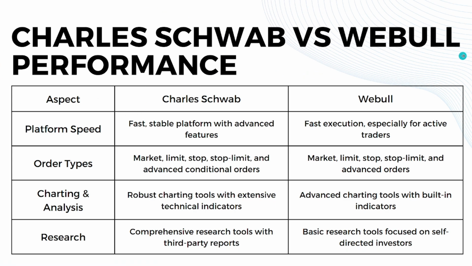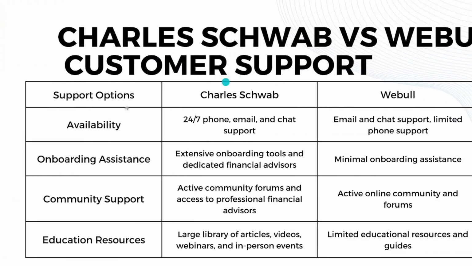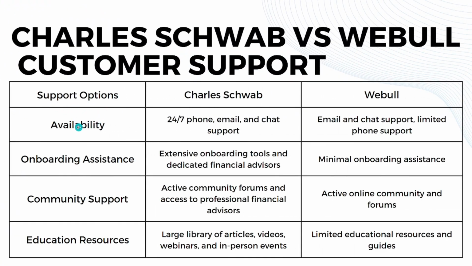So now let's go directly to customer support. When it comes to support options and availability, Charles Schwab is available 24/7 on phone, email, and chat support. Same thing with Webull, but their phone support has limited availability. When it comes to onboarding assistance, Charles Schwab has extensive onboarding tools and dedicated financial advisors, while Webull has minimal onboarding assistance.